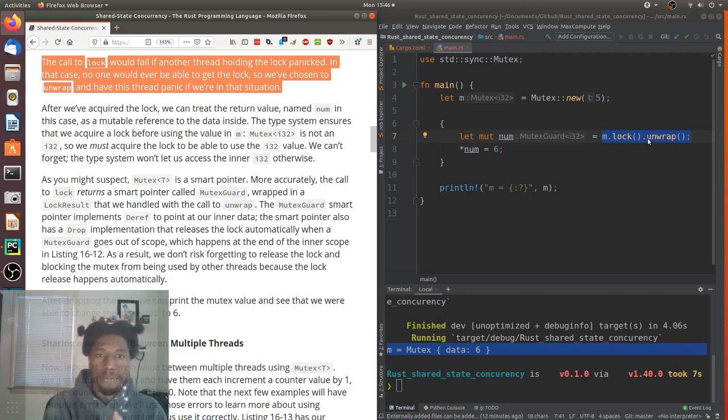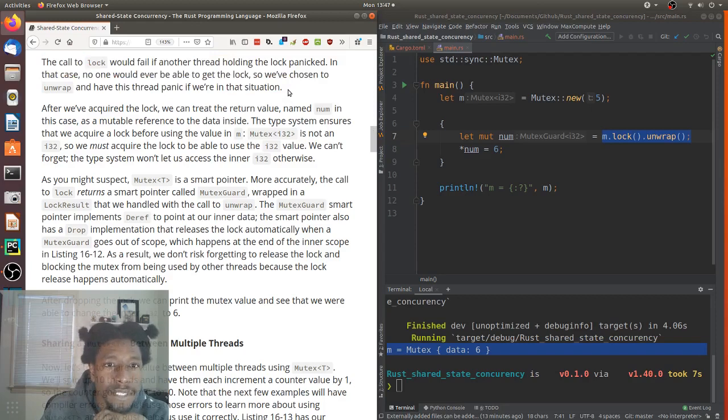So the scenario as they're painting it is there are multiple threads trying to access this lock. One of them that previously had this lock panicked. So what happens then when the next person tries to acquire the lock? Well, nothing's going to happen. It's going to give an error. So we unwrap it if that situation happens, seemingly. But what I'm confused about is if the previous thread panicked, why does the previous thread still throw the panic and all that garbage out to the screen and fail? Or does this mean all threads panic that try to acquire the lock? I'm not sure.